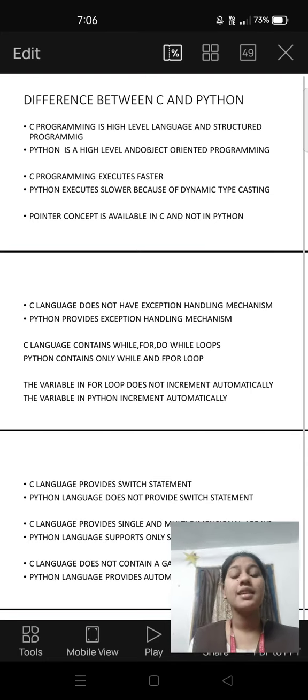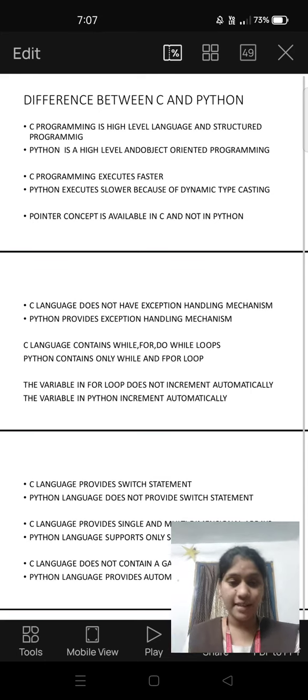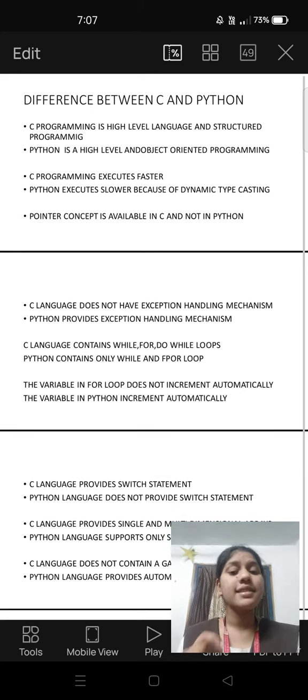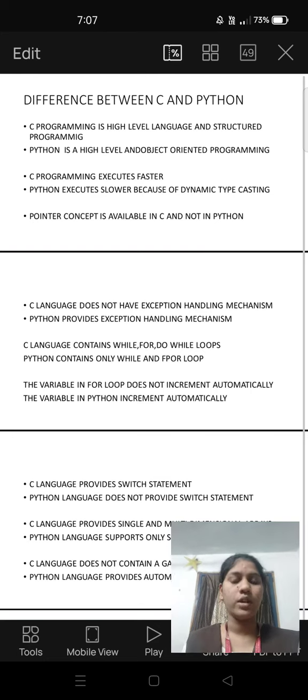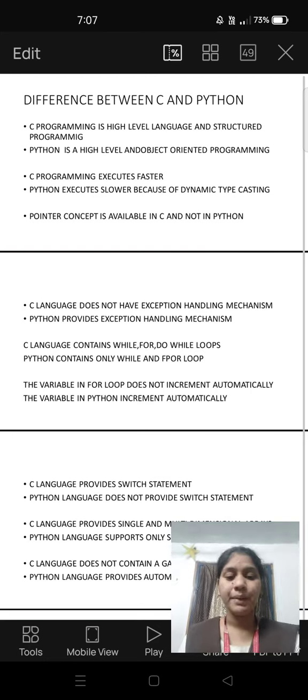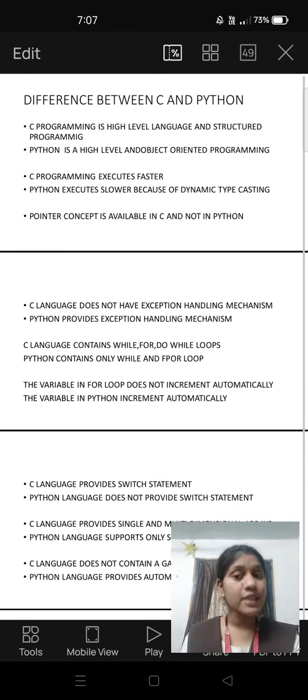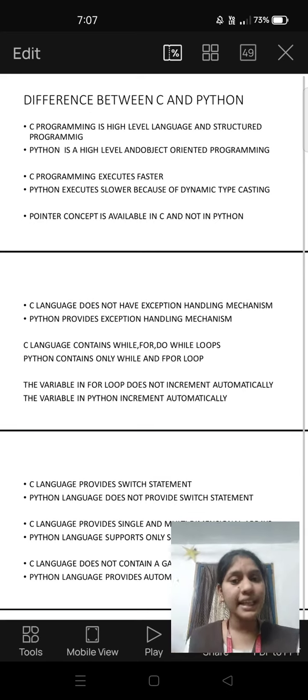The second one is that C programming executes faster, whereas Python executes slower because of dynamic typecasting. So, C programming executes faster. Why does Python execute slower? Because in C programming, we assign a value to a variable and we also tell the language what the variable is, meaning what data type it is. If it is an integer, we say it is an integer. If it is a float, we say it is a float.